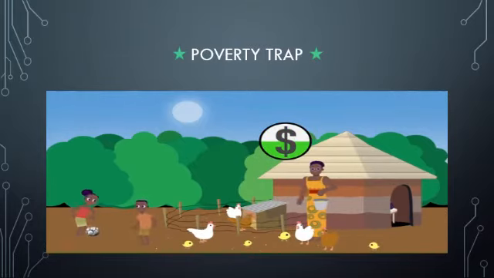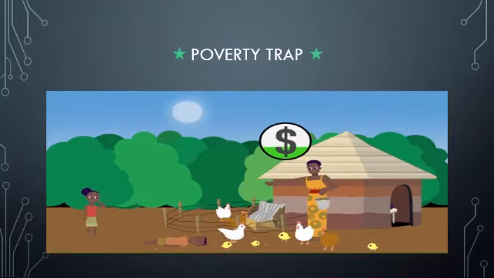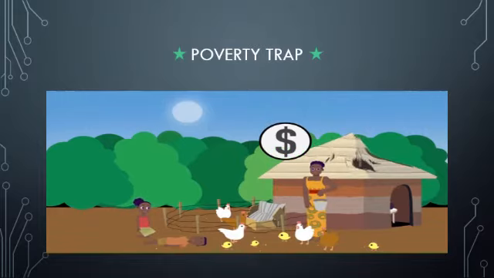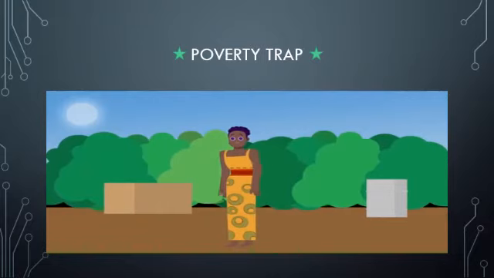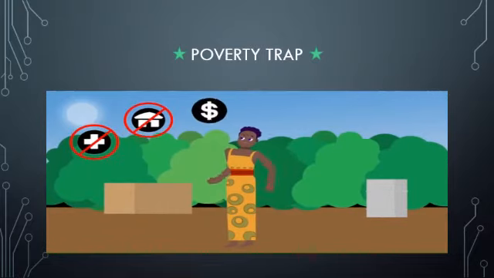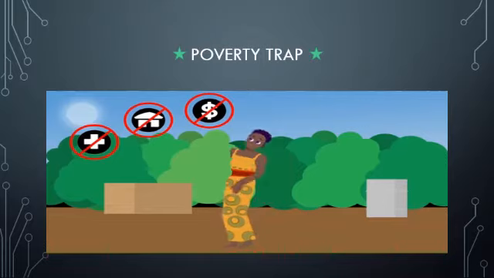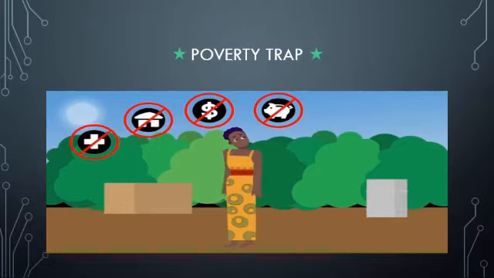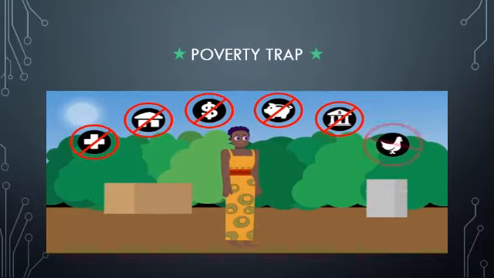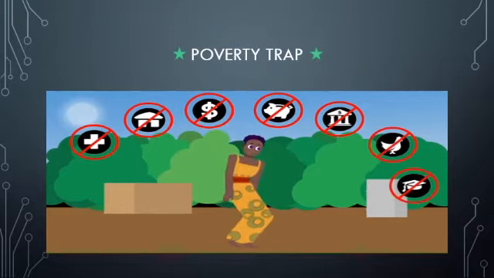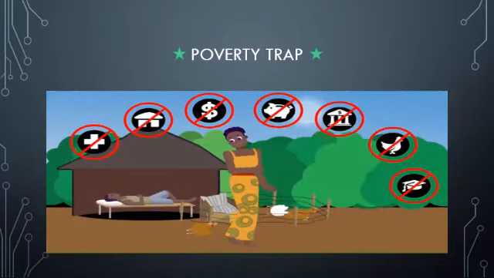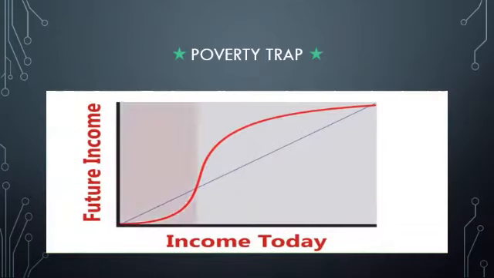Unfortunately, however, things seldom remain stable. The chicken coop will need maintenance, or a child will become sick and need to go to the doctor. School fees will increase, or the cost of food will go up, or the house will need repairs. In most cases throughout the developing world, there is no health insurance, home insurance, or welfare programs to help Grace with these unexpected costs. In any of these situations, because Grace has very little money saved and few options for borrowing, she might have to sell all her chickens or take her children out of school to cover unexpected costs. This puts her back in a similar or worse situation than the one she was in before her financial woes began. This is the poverty trap.